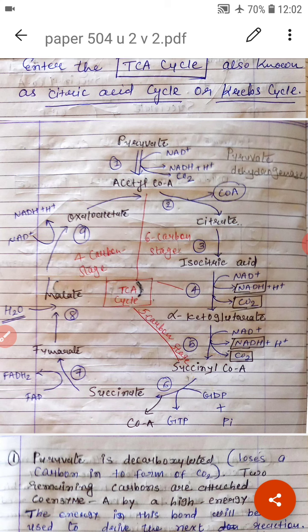Pyruvate is converted to acetyl-CoA by oxidative decarboxylation. This is an irreversible reaction catalyzed by the multi-enzyme complex known as the pyruvate dehydrogenase complex, PDH, which is found only in mitochondria. High activity of PDH is found in cardiac muscle and kidney. The enzyme PDH requires 5 cofactors or coenzymes, namely TPP, lipoamide, FAD, coenzyme A and NAD+.